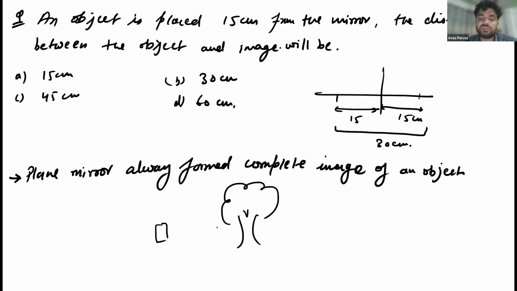For example, if you want to see this region, then you have to watch it from this region, and this will show you this region. And if you want to see this other region, then you have to watch it from this portion, and then you will be able to see this. So you need to change your position, but the image will be found complete. Got it? Yes, sir.